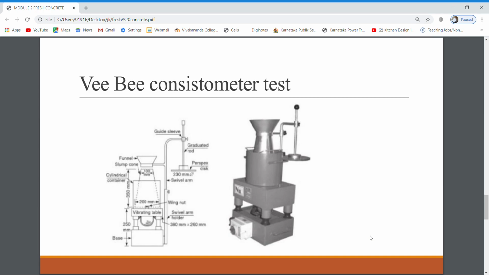Okay, so next we will go with the VB consistometer, with all these dimensions and the diameter. The same slump cone is used here also. While filling in concrete, again you have to fill it in 4 layers, with 25 tampings each. And you can see a vibrating table and one cylinder container. Once you fill this one and remove the cone, you have to start the vibrating table. At the same time you have to start the stopwatch, and note down the time in VB seconds.